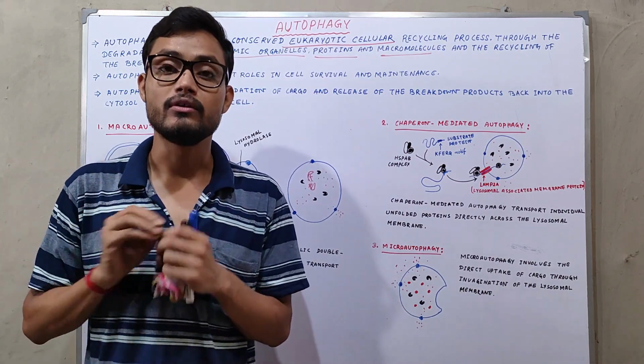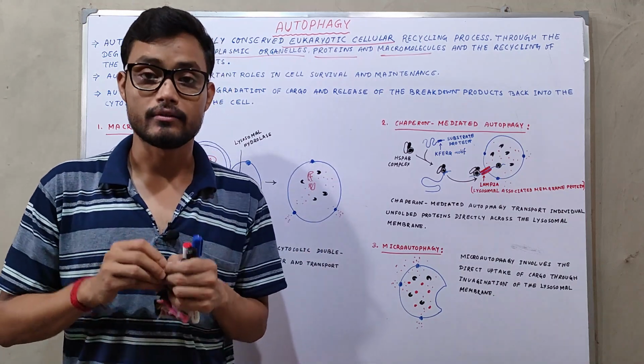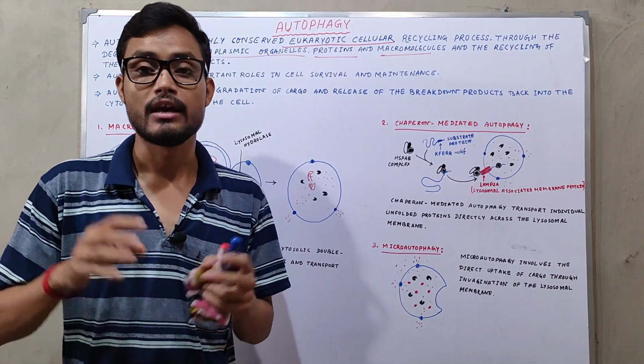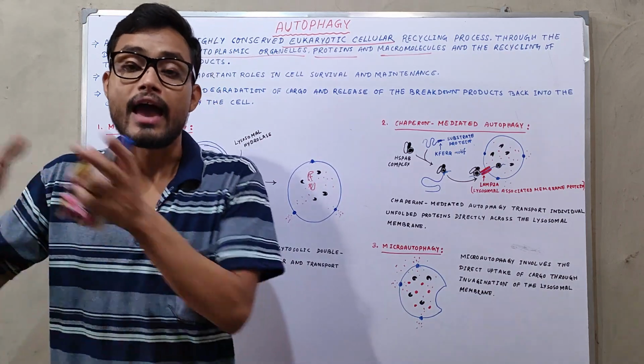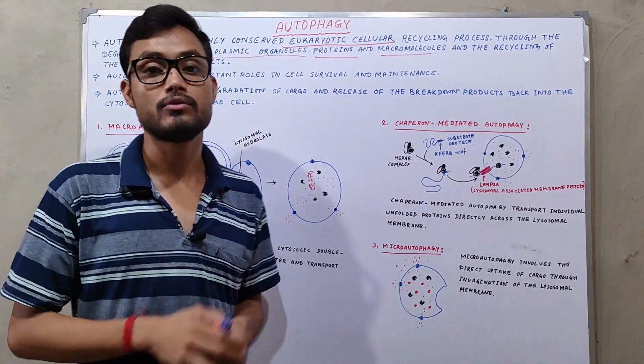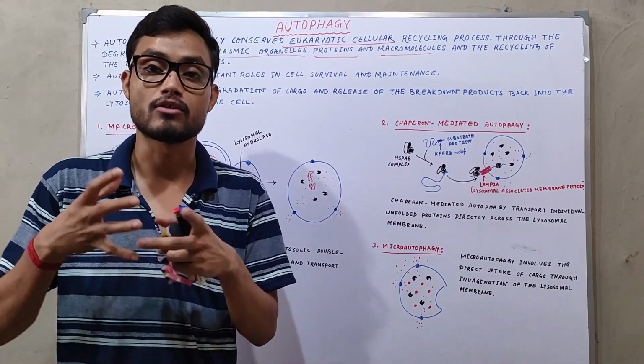Each amino acid is separated from the polypeptide chain, and the cell reuses those amino acids to make another protein. That is the usual action of autophagy, the reusing of its components.